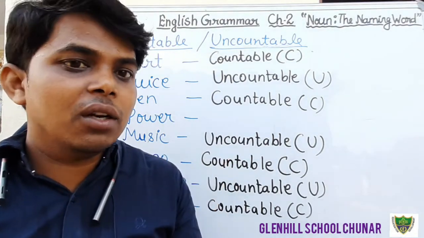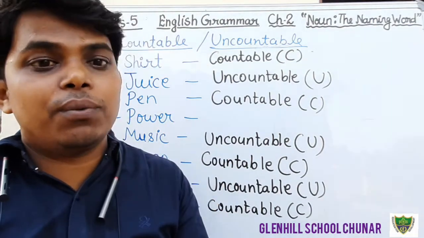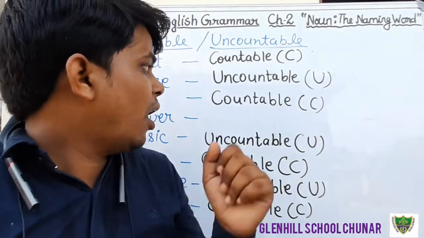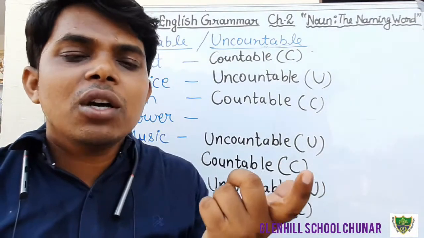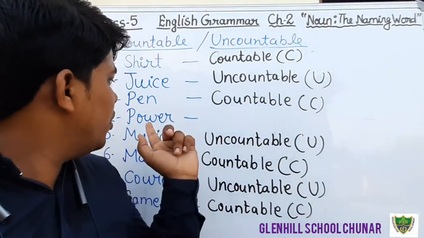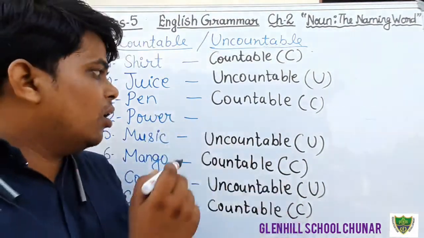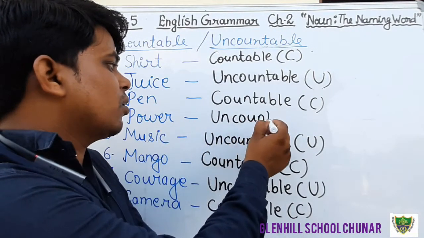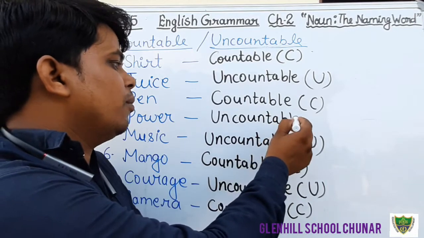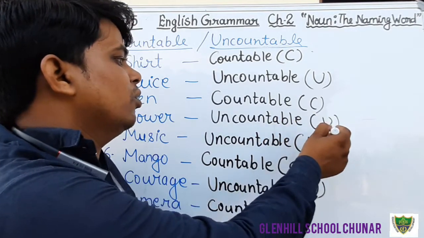We can only feel that a person is powerful. That is an abstract noun, and we cannot count it. Therefore, power is an uncountable noun. So just write down.